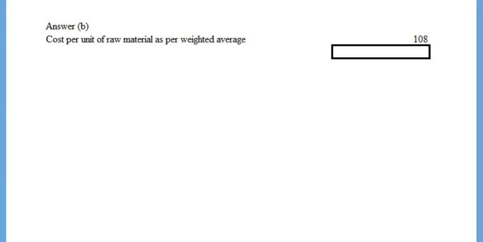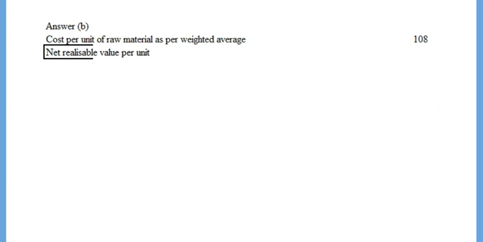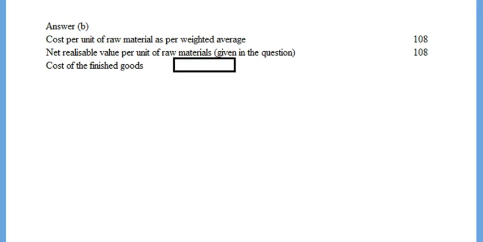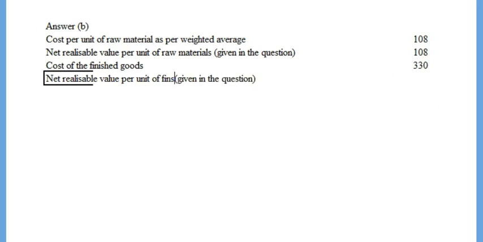Now for the second question, cost per unit of raw materials as per the weighted average is rupees 108. Net realizable value per unit of raw material is 107.75. Cost of the finished goods is 330 and net realizable value per unit of finished goods given in the question is 300.